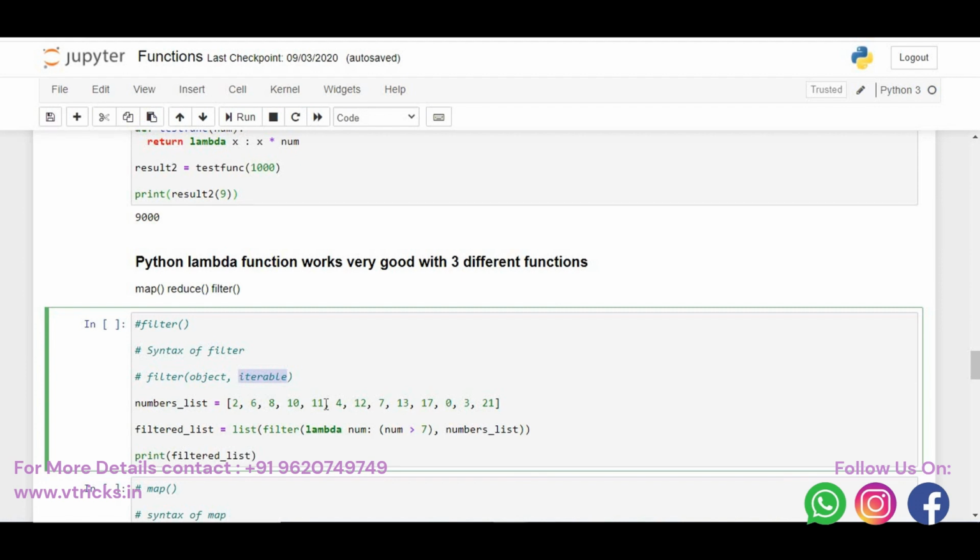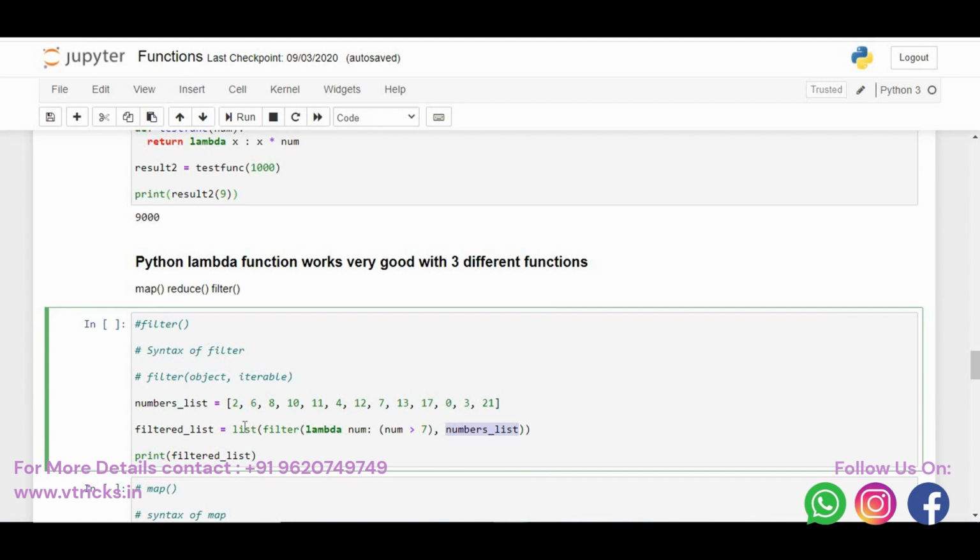No. When you use filter, automatically it will extract the data and give the solution. It solves the expression you gave in the lambda case. Example, I have an expression lambda num, where num is the number you are passing. The number is greater than 7. Filter only those numbers where the number is greater than 7. Where did you get this number? It is from the number list, because this is an iterable object. No need to externally pass number list of 0, number list of 1, number list of 2. Automatically it will take the iterable object, then print the output back to a list.